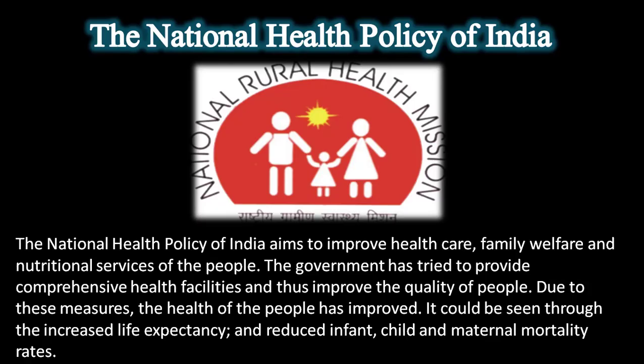But anyhow, in this scenario, the national health policy of India has improved. Some of the aims are to improve health care as well as family welfare and nutritional services to the people. The government has tried to provide comprehensive health facilities and thus improve the quality of life of people. Due to these measures, the health of people has improved. It could be seen through the increased life expectancy and reduced infant, child and maternal mortality rates. It has majorly decreased.